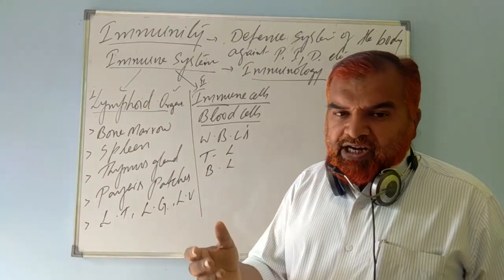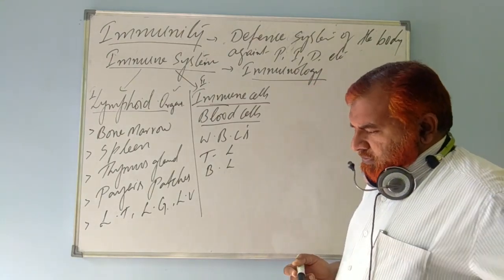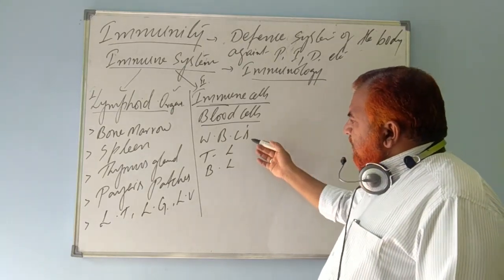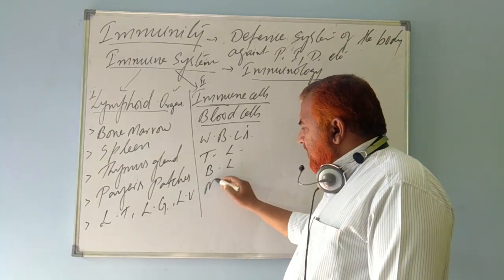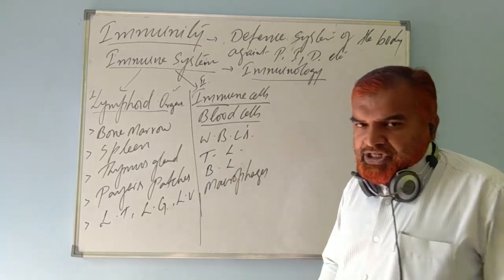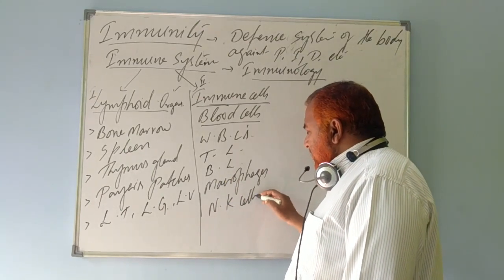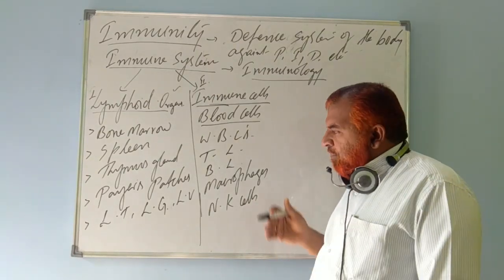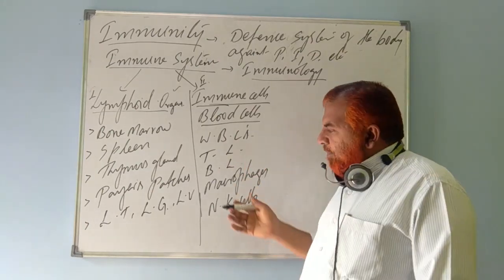One gland is present in lower animals, particularly in birds, that provides immunity. So clear. Then here, WBCs, T lymphocytes, B lymphocytes, macrophages. You know the function of macrophages. They carry out phagocytosis. Macrophages, NK cells. What do you mean by that? Natural killer cells. It includes other things like cytokines, interferons, platelets, mucus glands.